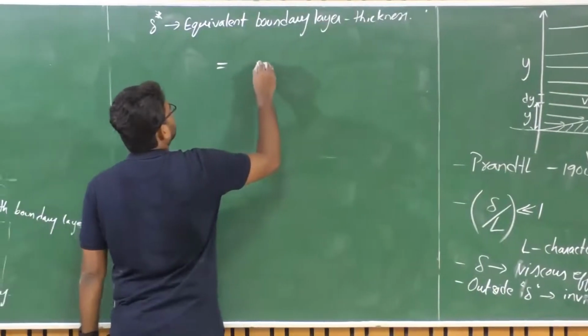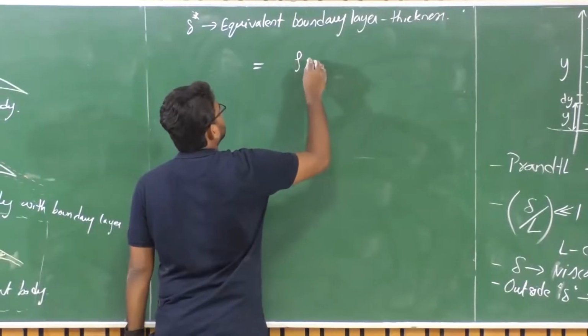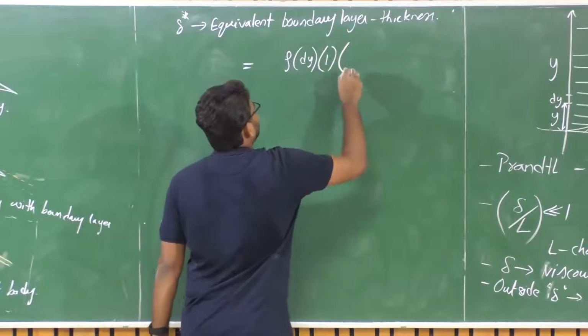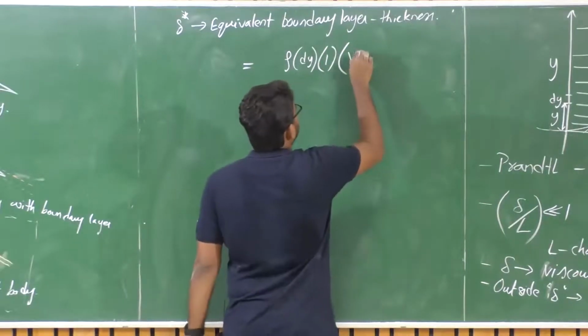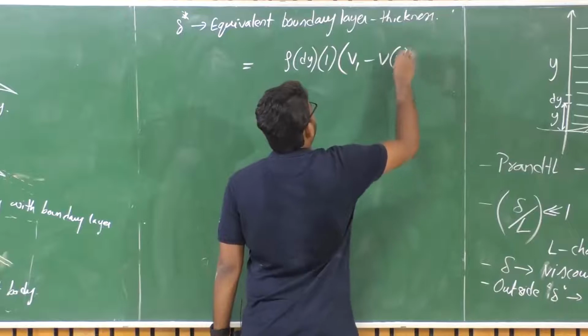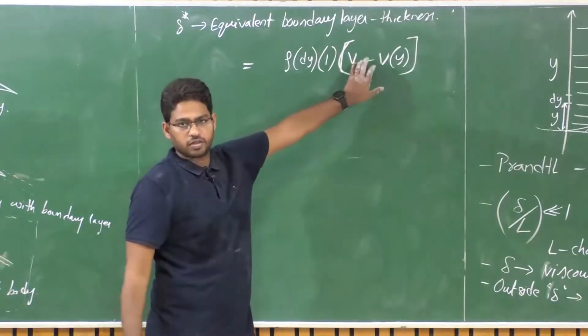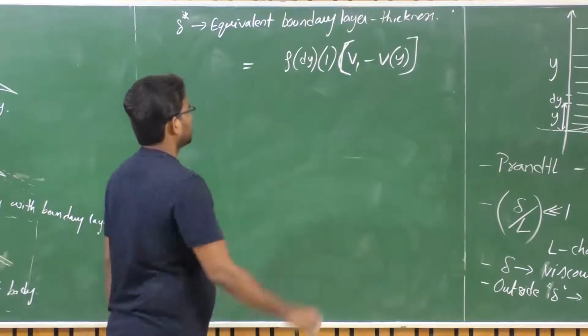So the mass flow that is lost is rho, the corresponding cross section area is dy times unit depth, times what is the velocity? This is the loss in velocity. Am I correct or not?